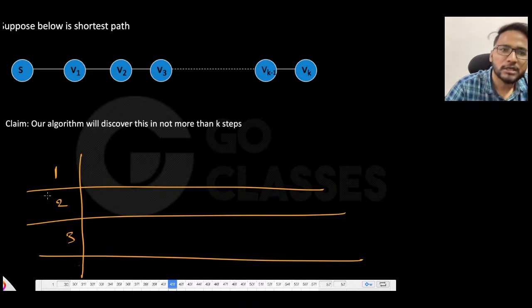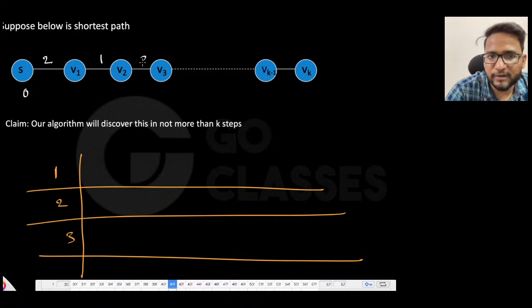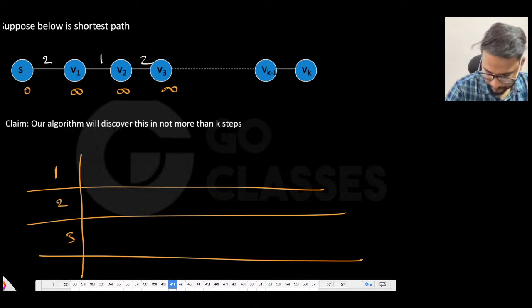That's what you do. Suppose initially this is 0 and these edges have some costs, let's suppose this is 2, 1, 2 or anything, and these are infinities. I mean, the cost is infinity, and there is a weight on these edges. Let me use a different color here. This is 0, this is infinity, infinity, infinity.